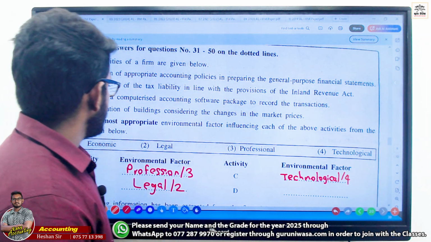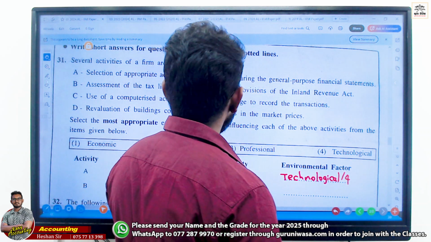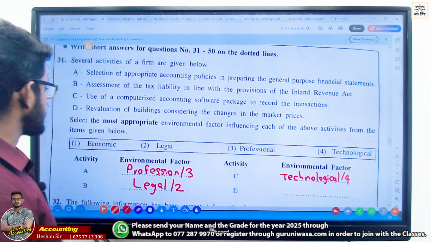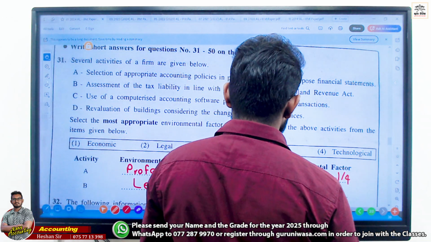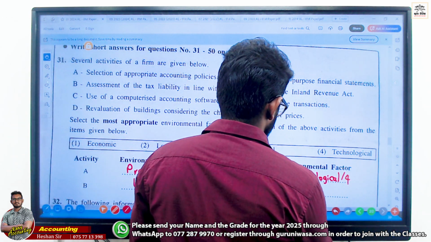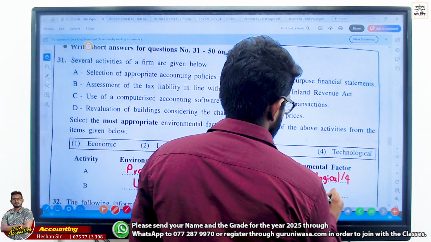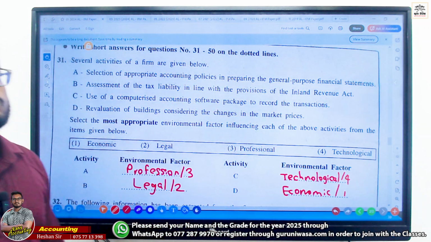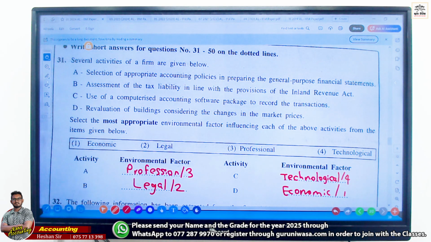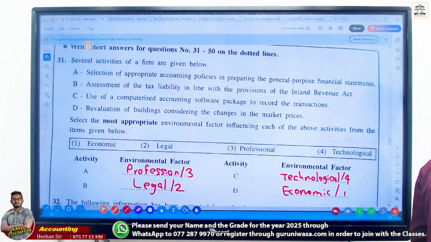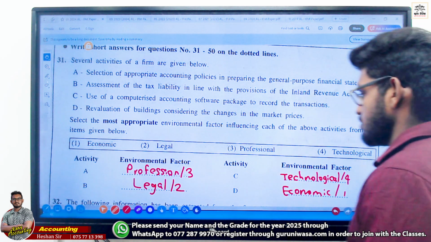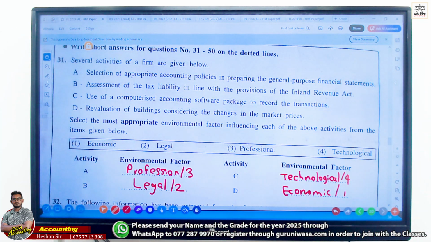D. Revaluation of buildings considering the change in the marketplace. What's it coming under? It comes under economic, right? Market prices. Concern about the market means economic. Clearly, economic, which means the number one. Right. Hope you understand. Okay. Clear, right?